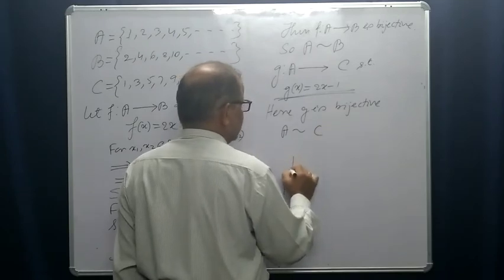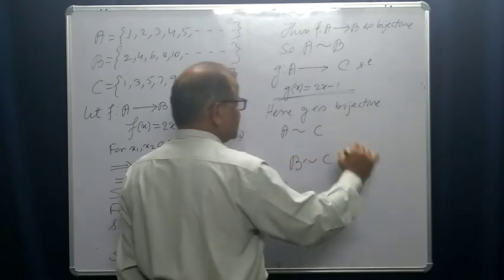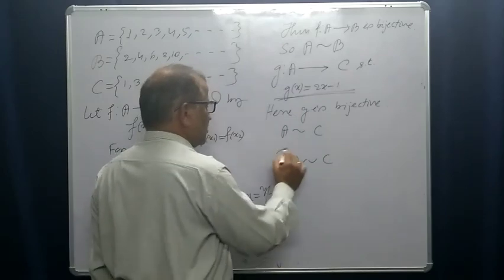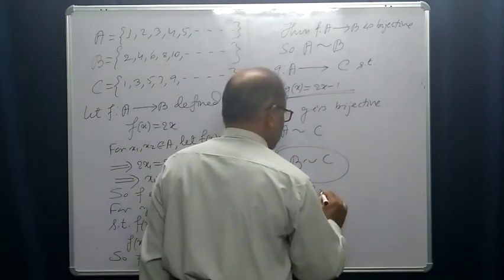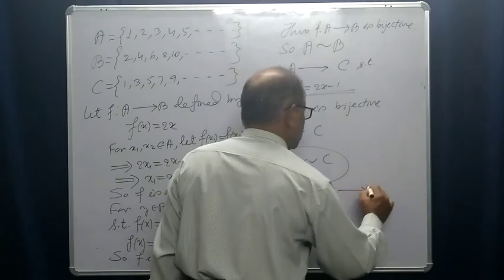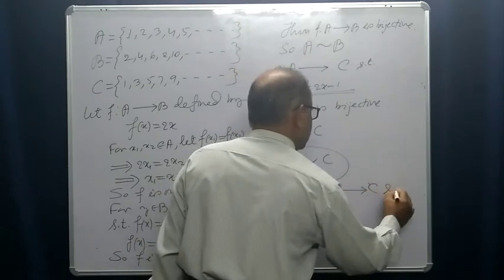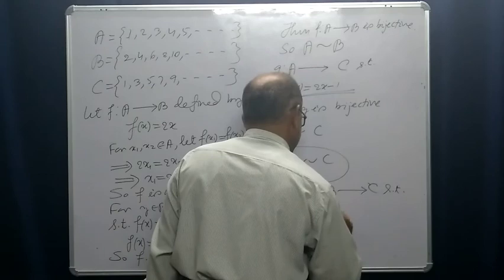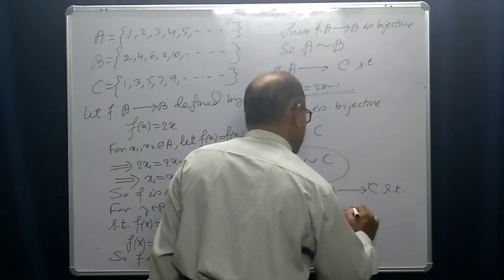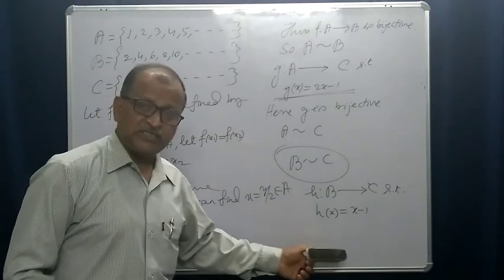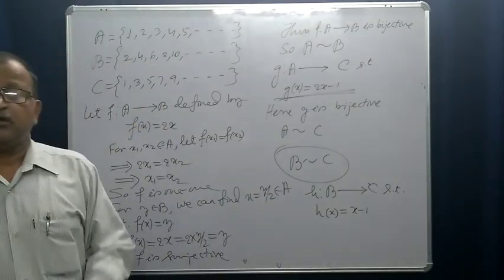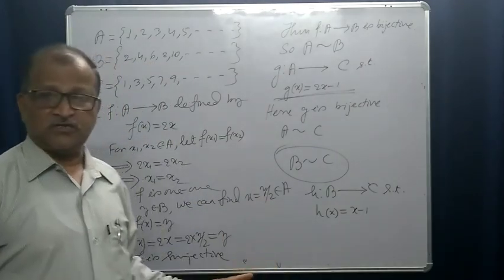Similarly, you can show that B is equivalent to C. How? You can define a function from B to C such that h(x) is equal to x minus 1. You may test, this function is also a bijective function, right?